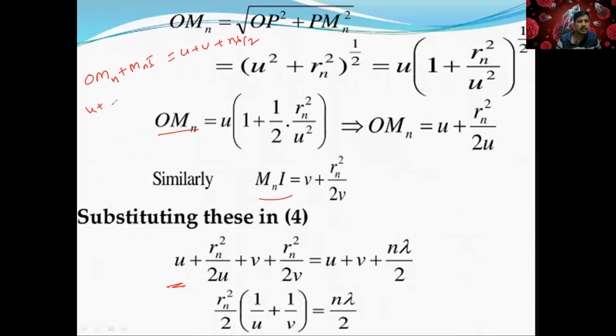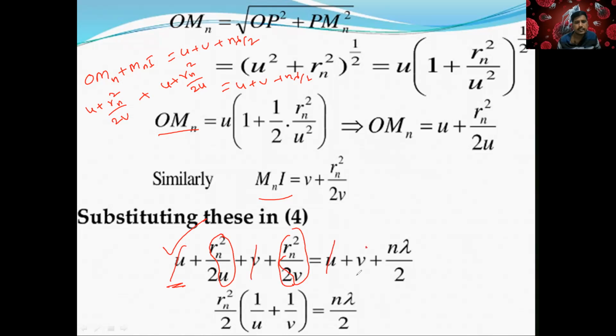First, u plus rn square by 2v, plus v plus rn square by 2u, which is equal to u plus v and n lambda by 2. This is the equation we got. In both, this is common. If I take common, u cancels on both sides, v gets cancelled.